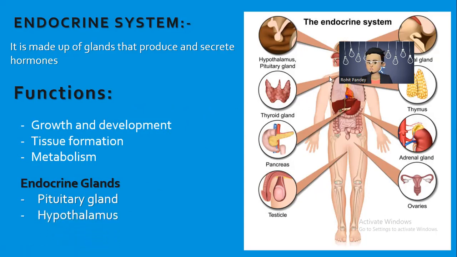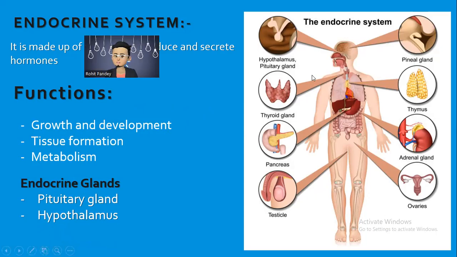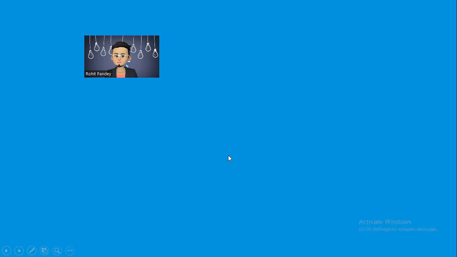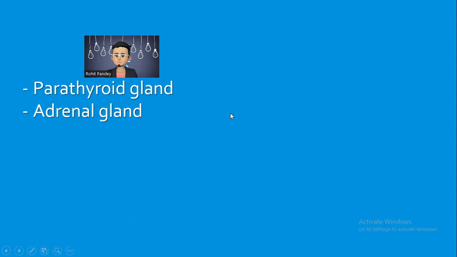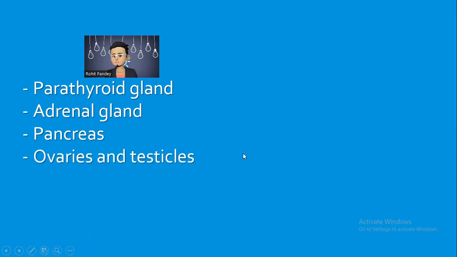I already showed you in pictures that the pituitary gland is in the brain, it is a part of the brain. The hypothalamus is in the thalamus region. The pineal gland is also a part of the brain. Then the thyroid gland, parathyroid gland, adrenal gland above the kidneys, pancreas, ovaries and testicles.